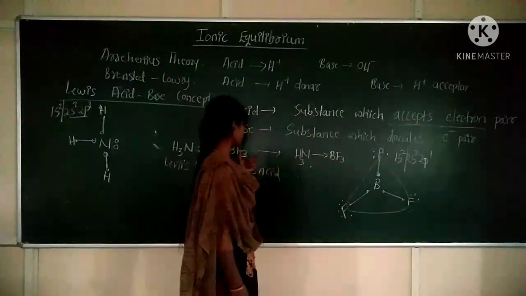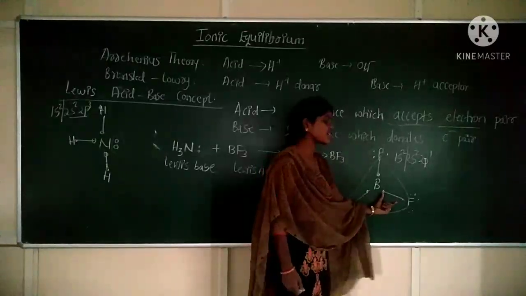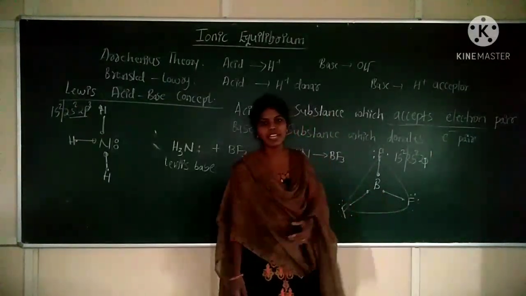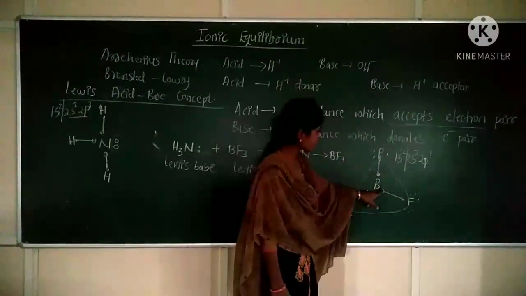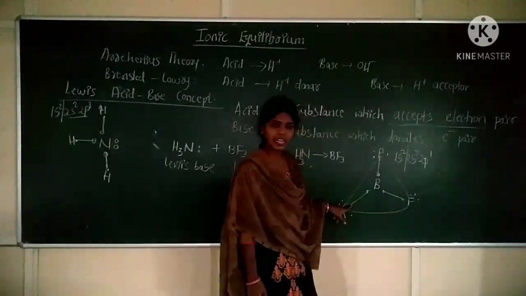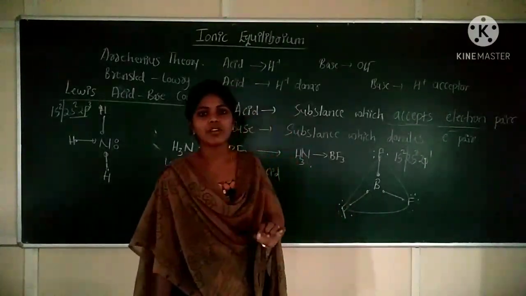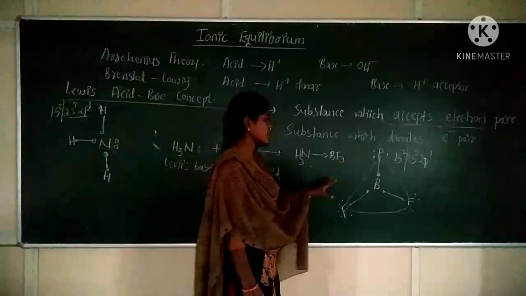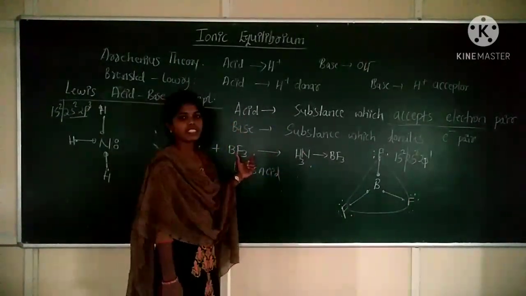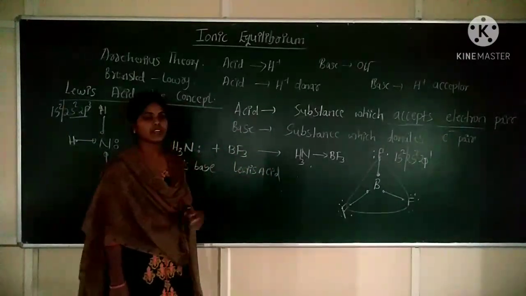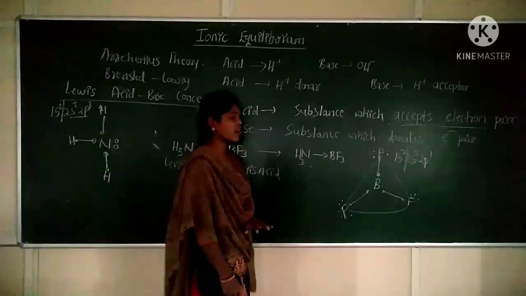But in the BF3 case, the boron atom is not satisfying its octet rule. Boron is not having 8 electrons around it. Only 6 electrons: 1, 2, 3, 4, 5, 6. Correct? So because of 6 electrons, it is called an electron deficient compound, an electron deficient atom. Clear? When it is having electron deficiency, it can easily accept the electron donated by the NH3 molecule.